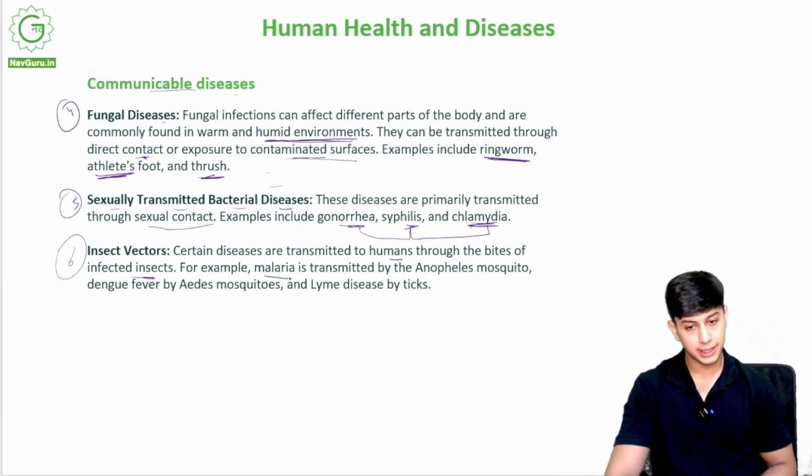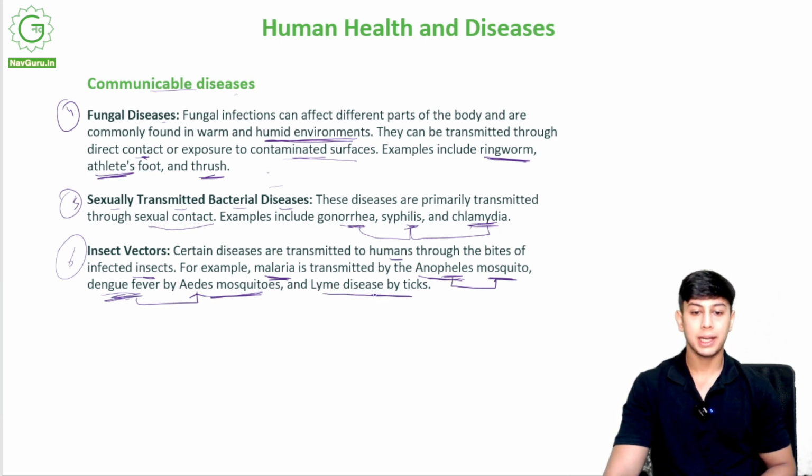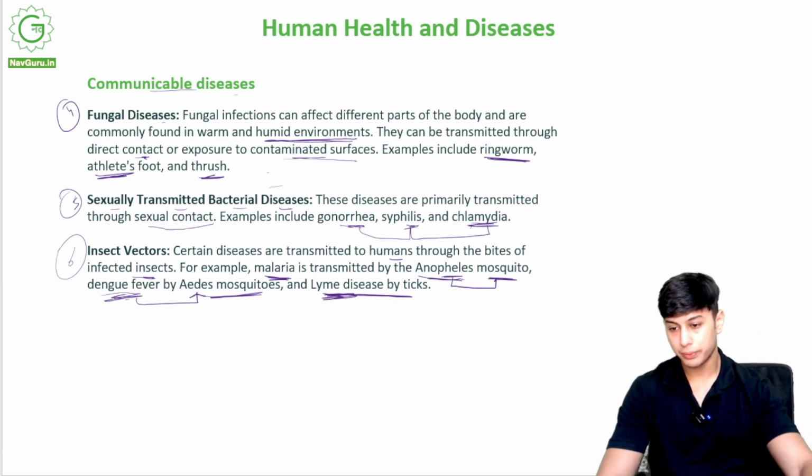For example, malaria again. Malaria is transported by the Anopheles mosquito. So the Anopheles mosquito causes malaria. Dengue fever is caused by the Aedes mosquito. And Lyme disease by ticks. Ticks are also insects. Ticks cause Lyme disease in humans. So remember, malaria, Anopheles; dengue, Aedes; and Lyme by ticks. These are insect vectors.